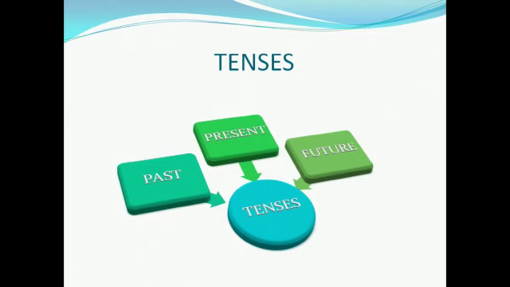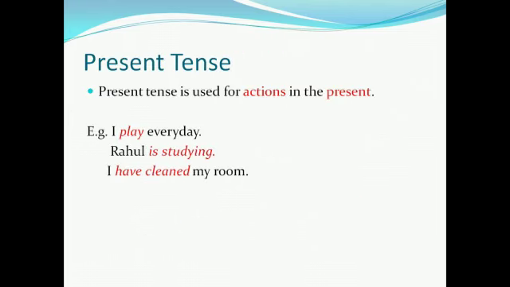Now, let us discuss each of these tenses. Let's start with present tense. So, present tense. Present tense is used for actions in the present time. For example, I play every day. So here we are talking about an action which happens regularly. Now, look at the next sentence. Rahul is studying. So here we are talking about an action that is happening at the time of speaking.